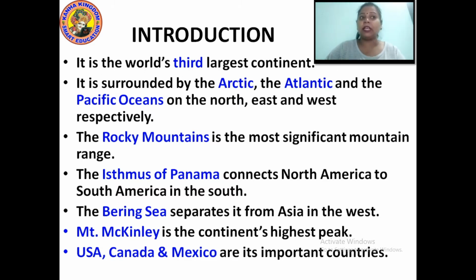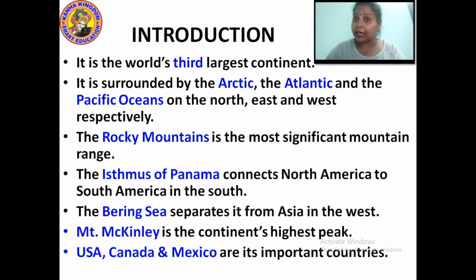The Bering Sea separates it from Asia in the west. Mount Mankele is the continent's highest peak.